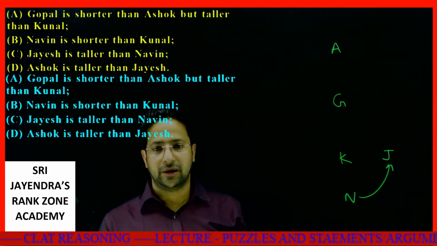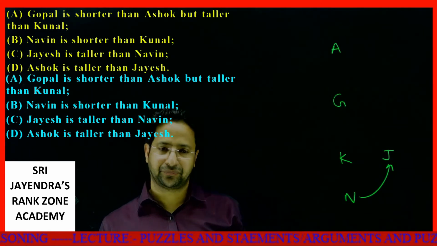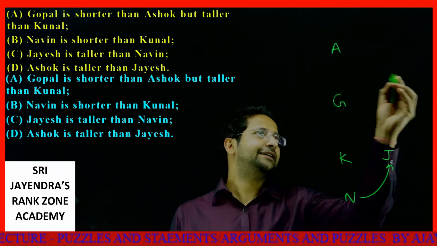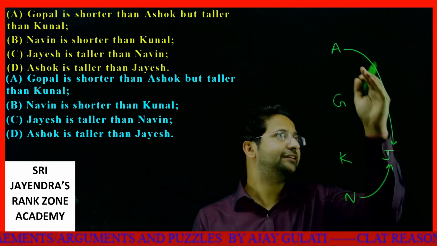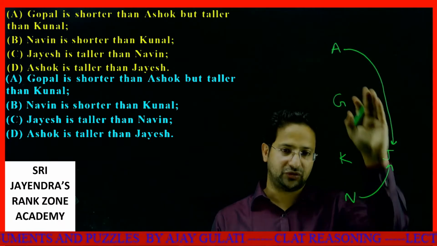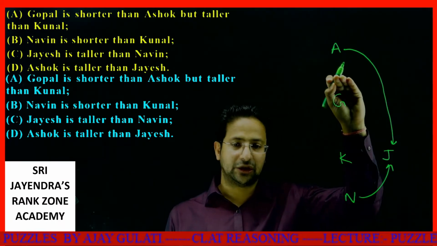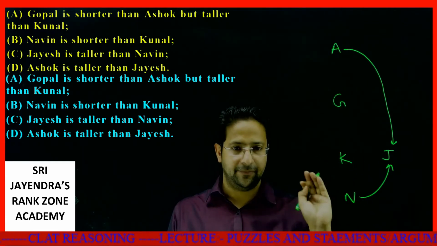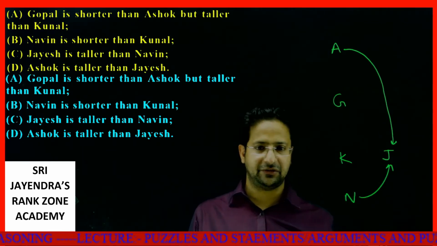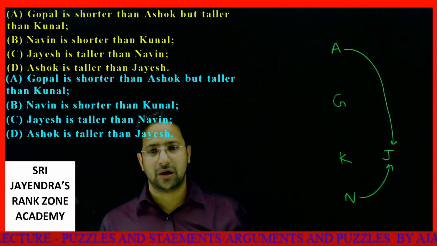Next, Ashok is taller than Jayesh. One thing is for sure, that Jayesh is lesser than Ashok. Jayesh could come anywhere in between these two lines. He could be taller than Gopal, he could be between Gopal and Kunal, he could be between Kunal and Naveen. I don't know where Jayesh will be placed. First question. Go.